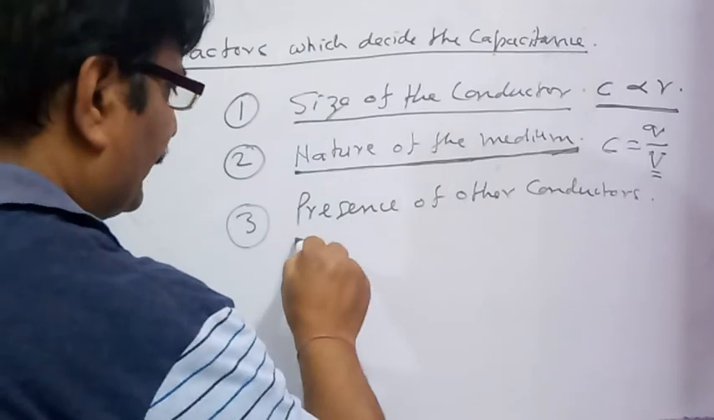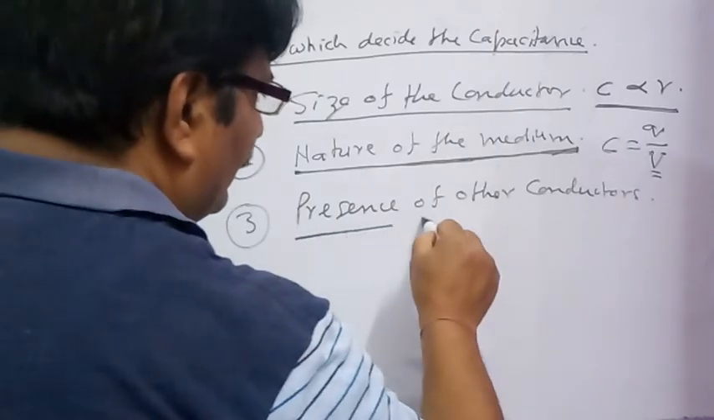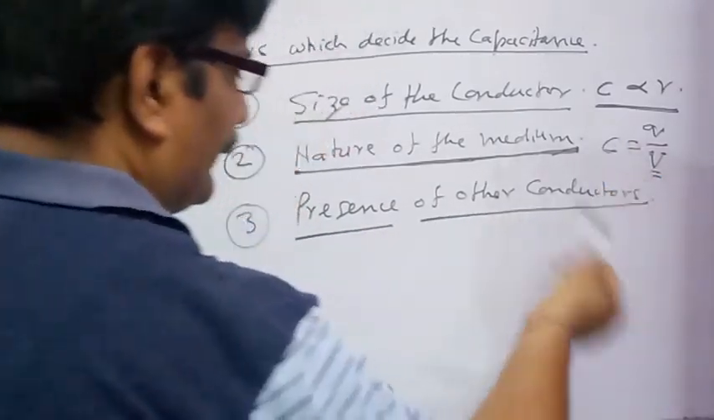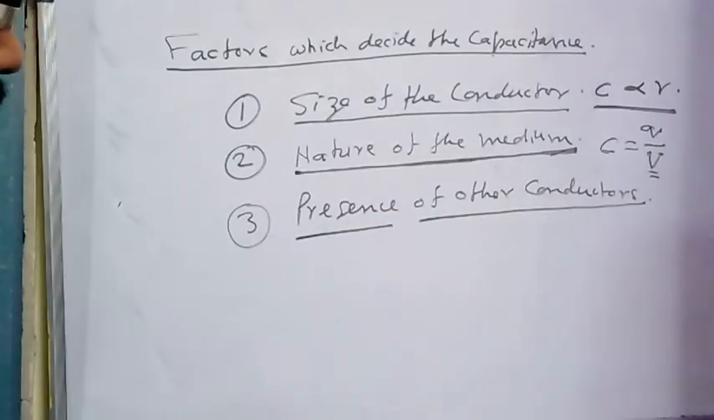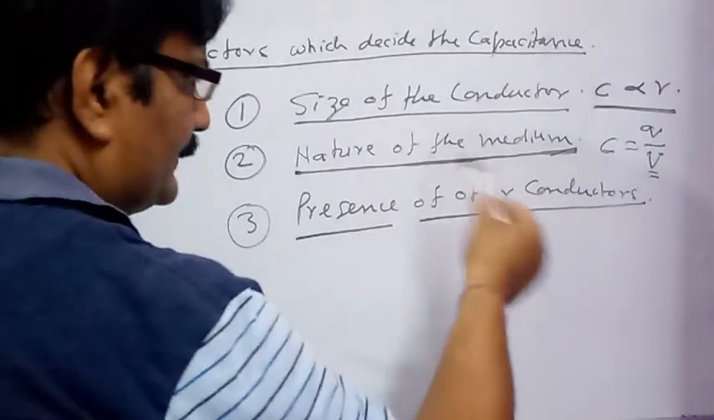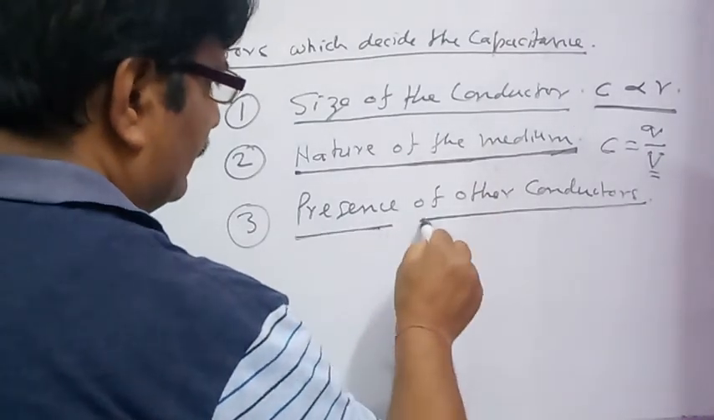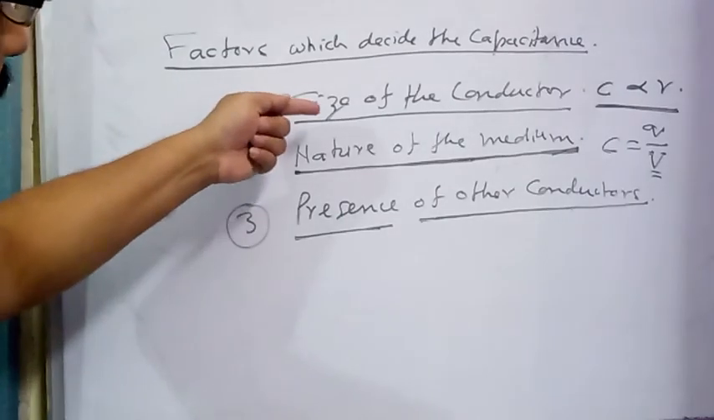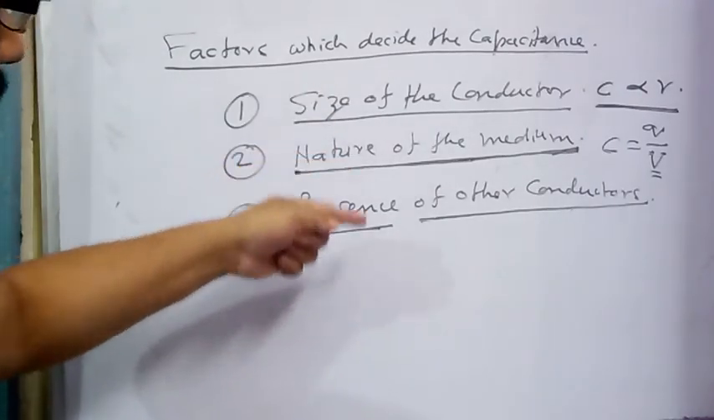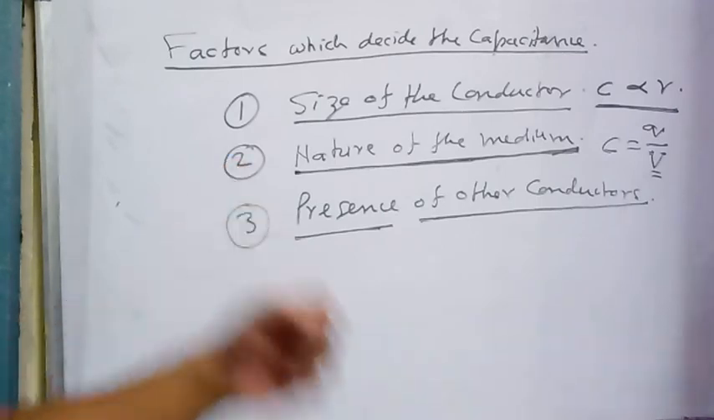Third factor, the presence of any other conductor will affect the value of the potential on the surface of the conductor, and its presence can change the capacitance of the conductor. So these are the three factors which decide the capacitance of any isolated conductor.